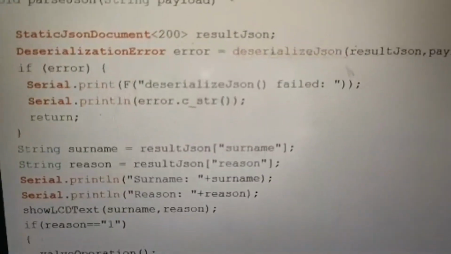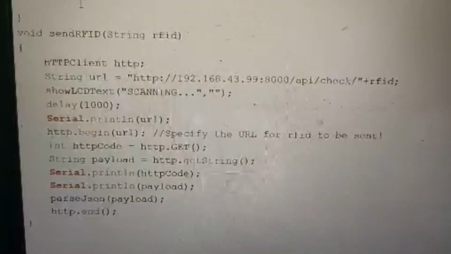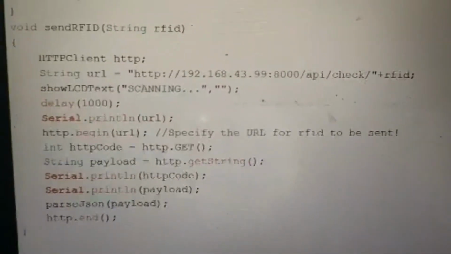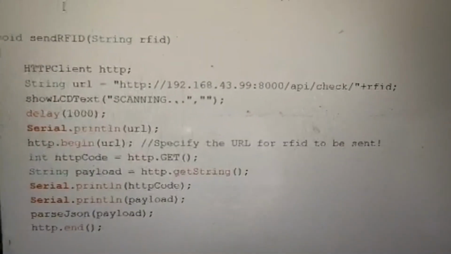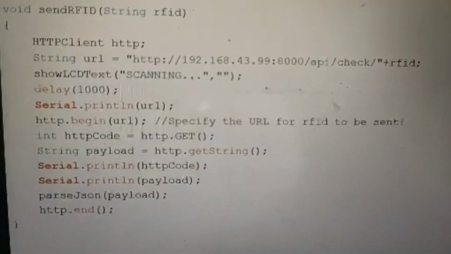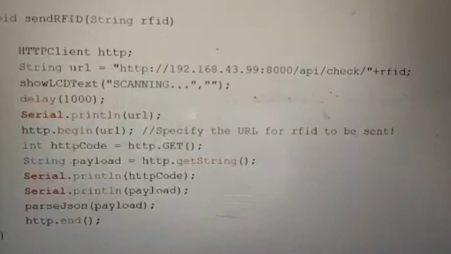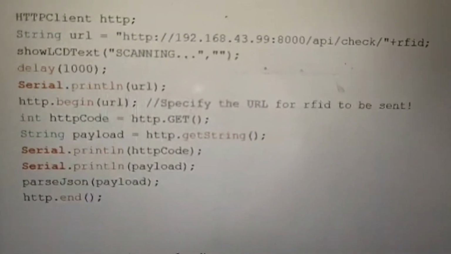As you can see, this is the code that is used to send the RFID that has been scanned by the EM18 reader. It sends the request to the HTTP 192.168.43.99 port number 8000 and appends the RFID that has to be checked. As you can see, it displays the LCD text that is scanning, and it gets the HTTP code that has been sent by the web server and prints the same.